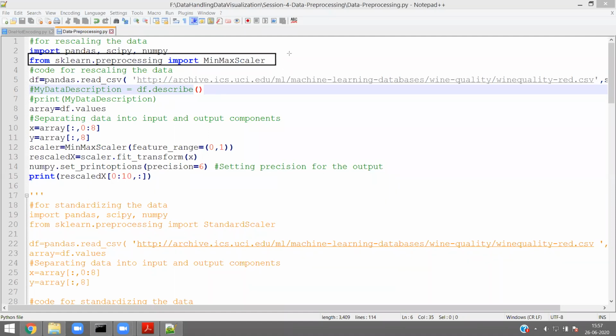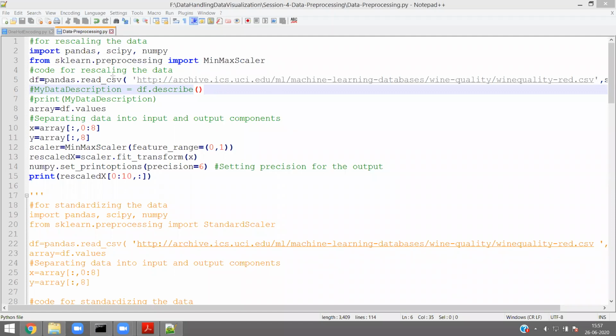Now, exactly I will tell you where is this minimum and where is the maximum. See here, minimum value is 0, maximum value is 1. That is what I am doing in line number 12. Before coming to line number 12, let us see line number 5 again.